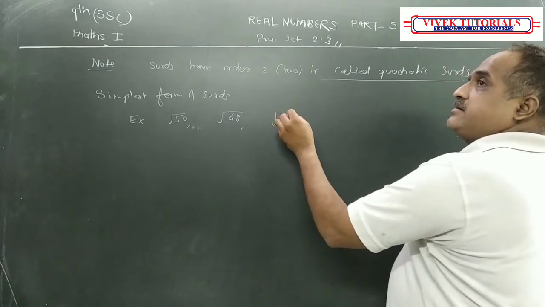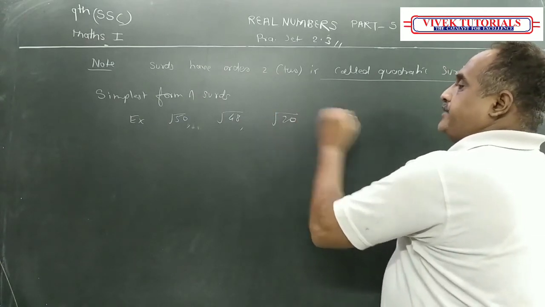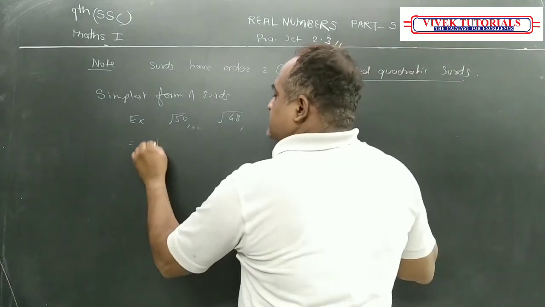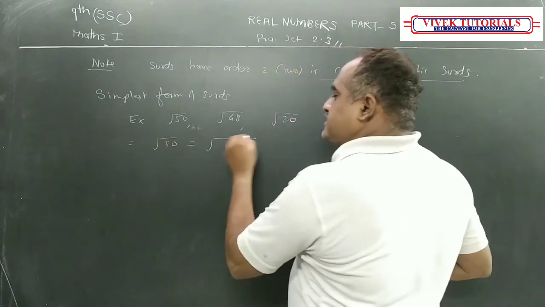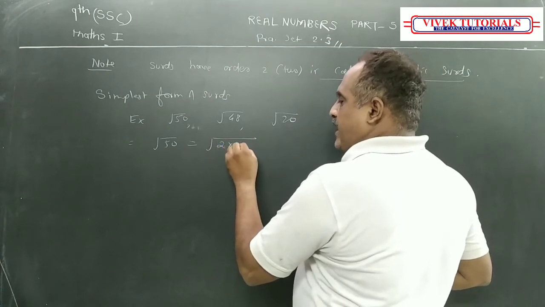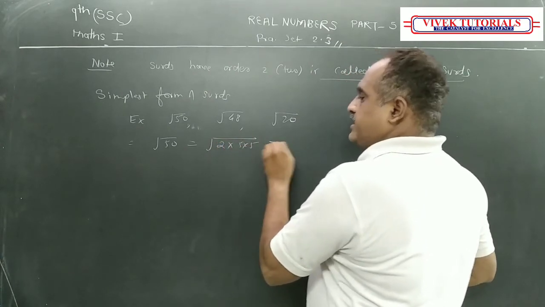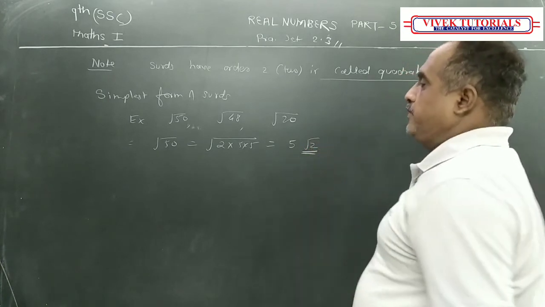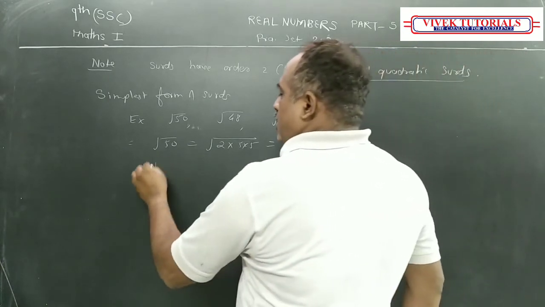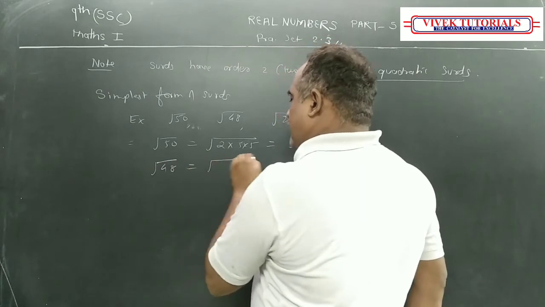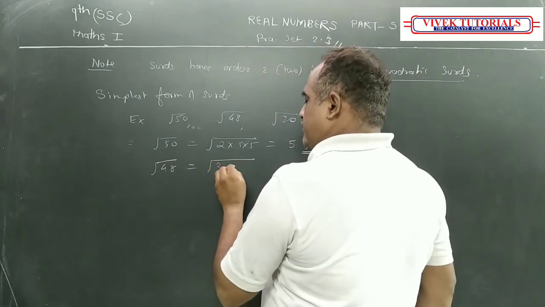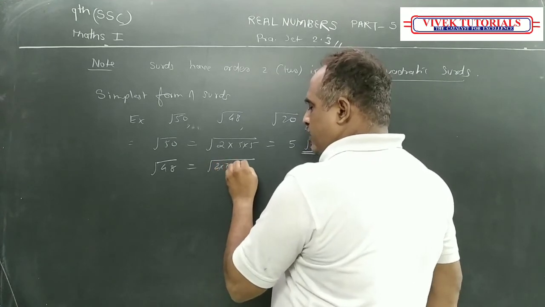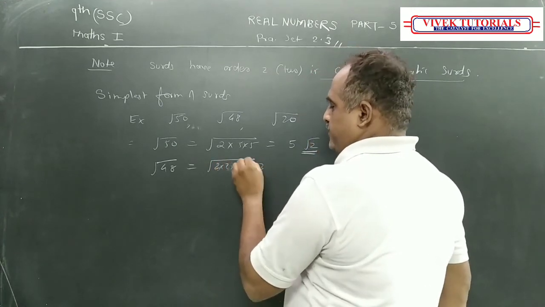See, 50: what I can write is 2 into 25 or 5 into 5. This becomes 5 root 2. Then root 48 is equal to 2 into 2 into 2 into 2 into 3.